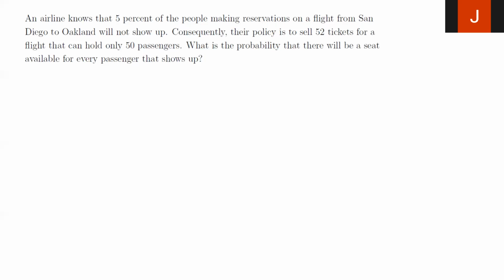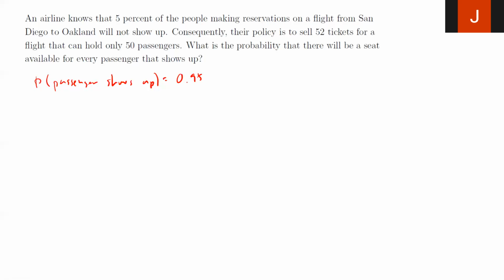So if 52 passengers have made a reservation, as long as there are up to 50 people showing up, everybody has a seat. The only case when someone does not have a seat is if the 51st and the 52nd customer show up. For any given customer, the probability that a passenger shows up is 95%. Then the probability that someone doesn't show up is 5%.